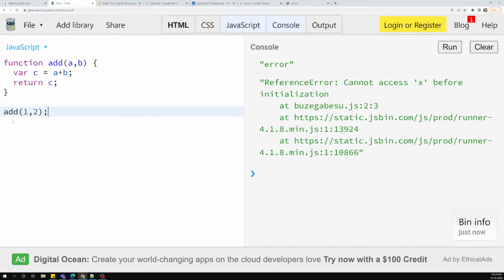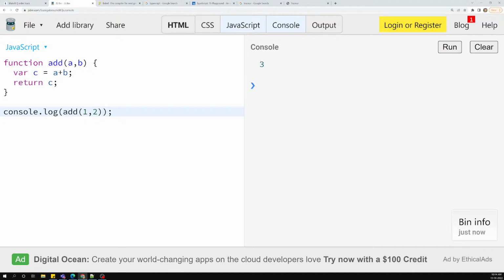Now what could be the output here? We need to console it, because we are returning, right? We will console it. Now if I run it, we got an output of 3. This is the normal ES5 implementation of a function. We also have another implementation in ES5, where add is equal to function. There is no need to mention the name here, and we can use it like this. Now if I run this, we get the output of 3. This is also a valid implementation.